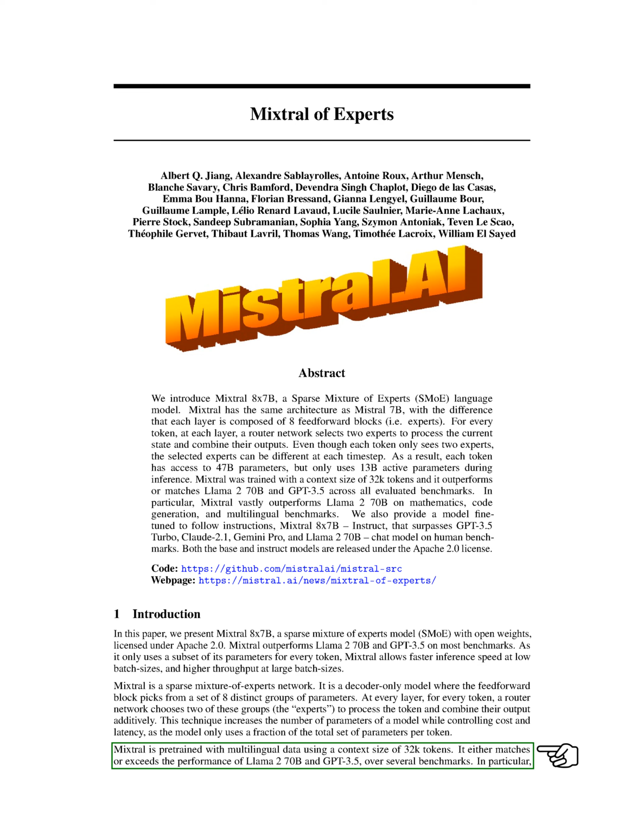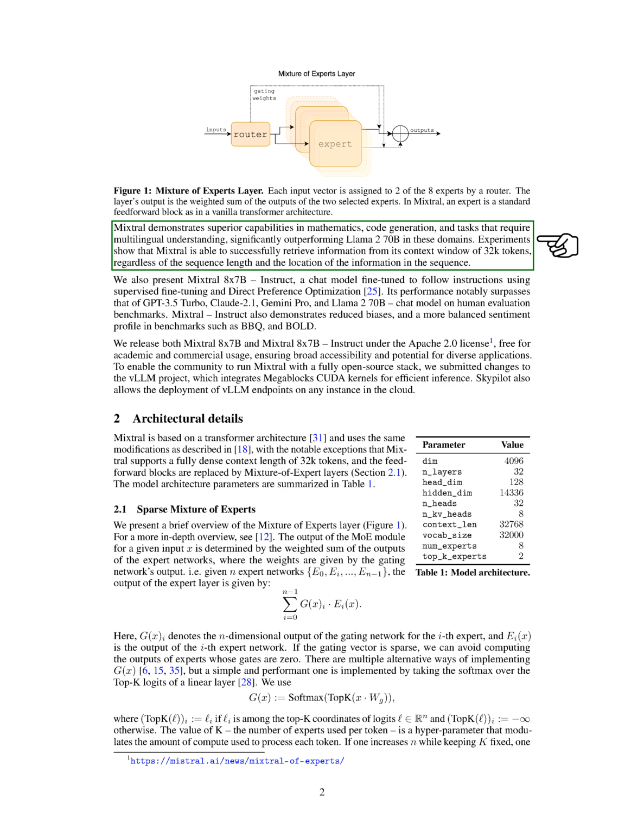We pre-train Mixtral with multilingual data using a context size of 32K tokens. It either matches or exceeds the performance of Llama 2 70B and GPT-3.5 over several benchmarks. Mixtral shows superior capabilities in mathematics, code generation, and tasks that require multilingual understanding, significantly outperforming Llama 2 70B in these domains.